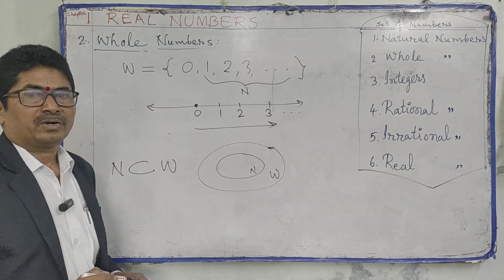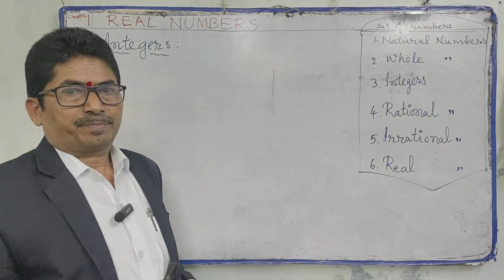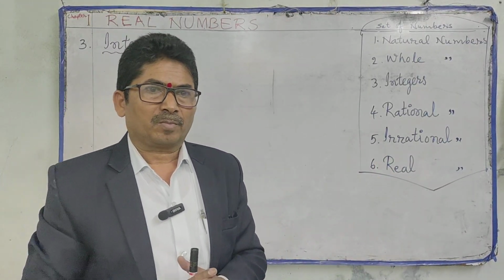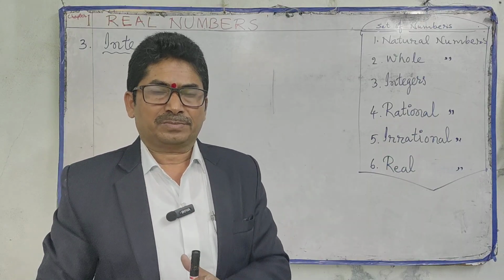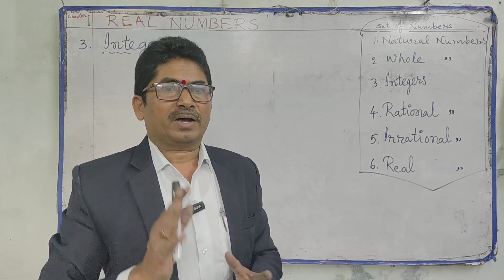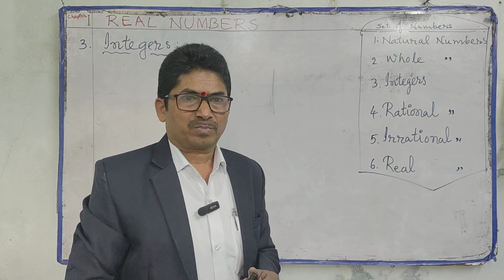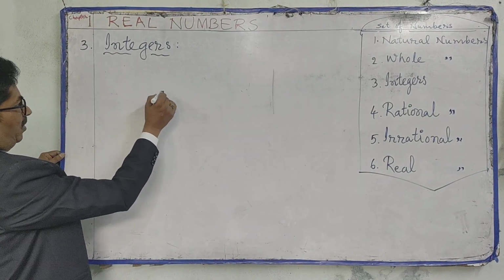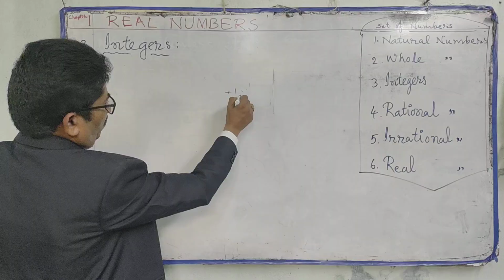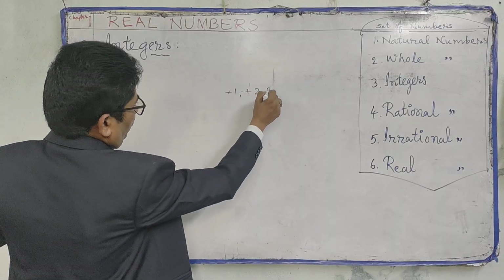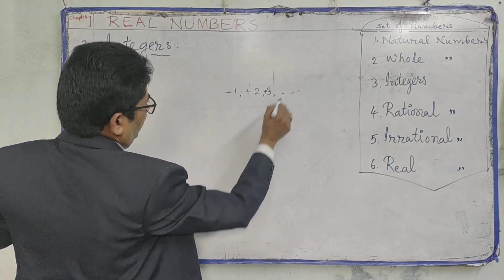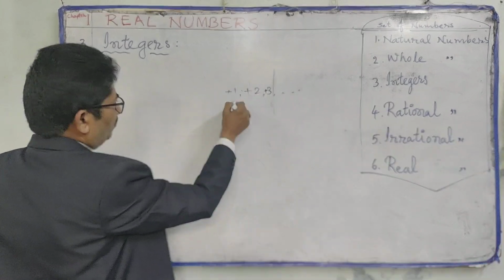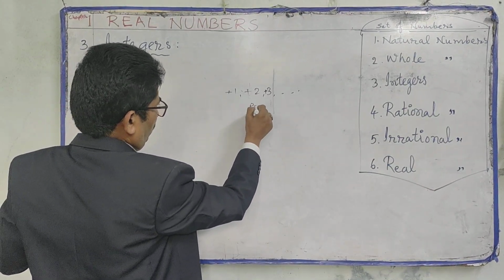N subset W. Third one, integers. What are integers? All positive numbers and all negative numbers together with 0 are called integers. Let us see all positive numbers: +1, +2, +3, and so on. These are all positive numbers.